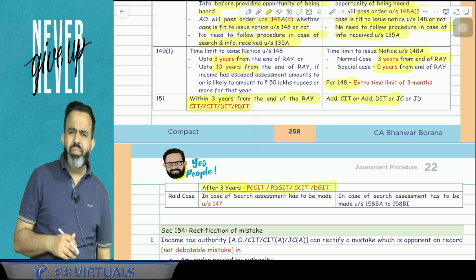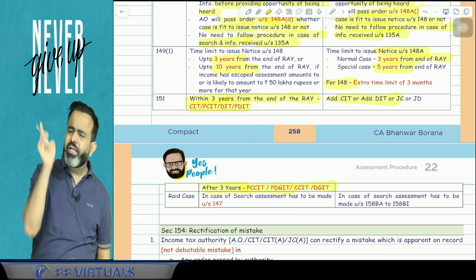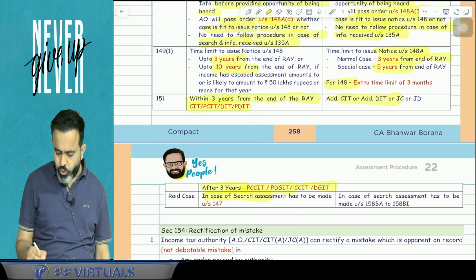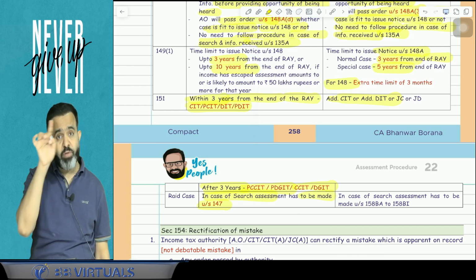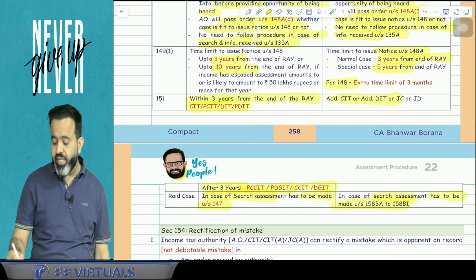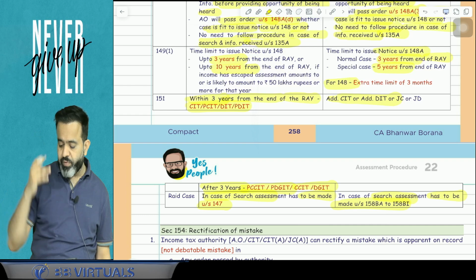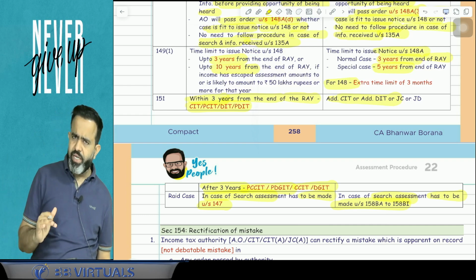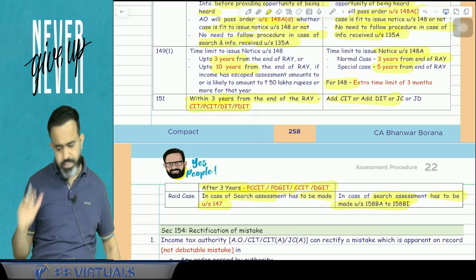And guys, in the raid cases, earlier in case of the search also, assessment was made under section 147. But now, in case of the search, assessment has to be made under some different sections, 158BA to 158BI. What 158BA to 158BI is, we will discuss tomorrow.